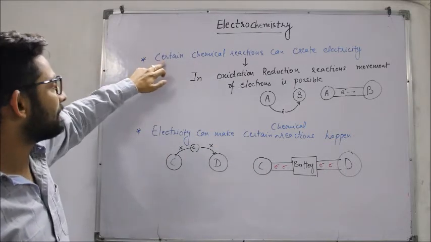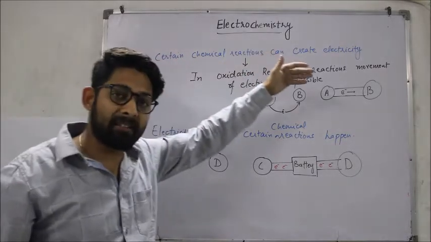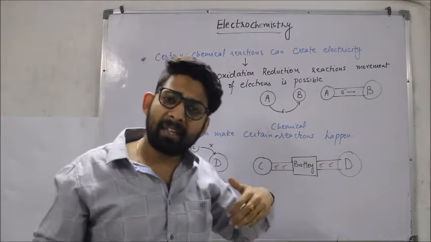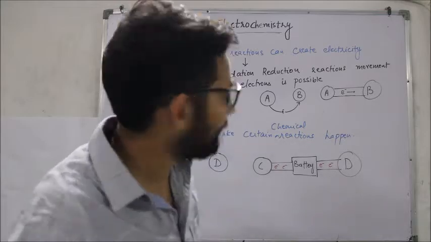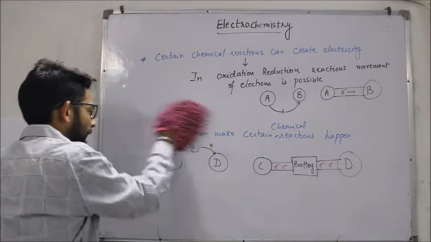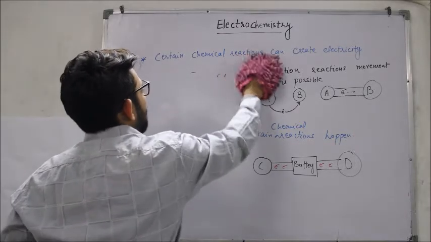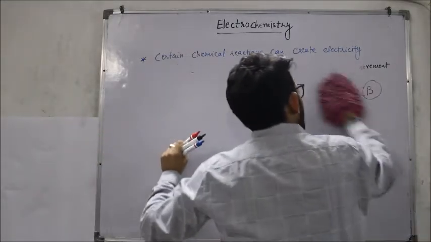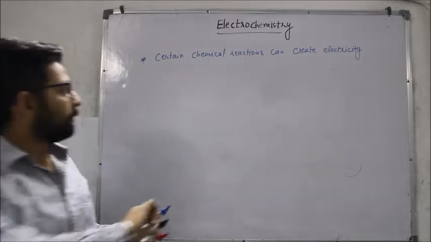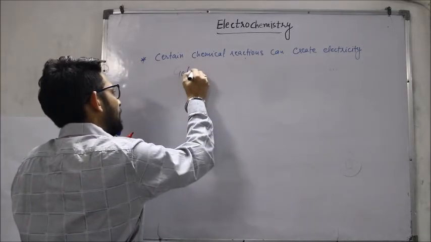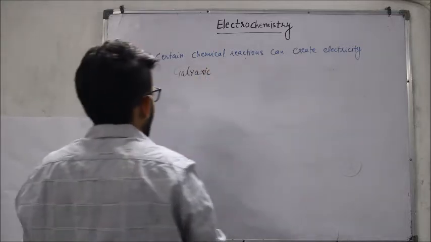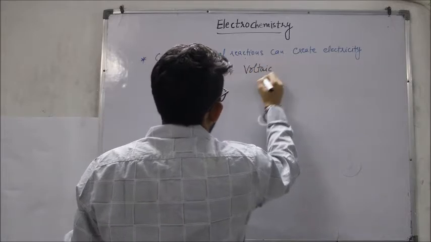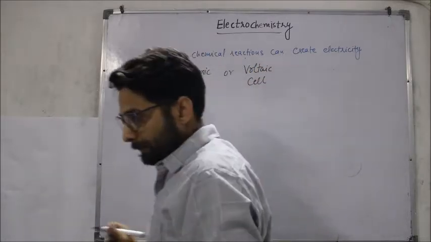Now first we are going to take this, certain chemical reactions can create electricity. तो हम इसको सबसे पहले पढ़ेंगे. इसमें you are going to understand Galvanic cell, voltaic cell, ये सब हम इसके बारे में पढ़ने वाले हैं. तो let's start with the topic that is certain chemical reactions can create electricity. तो इसमें मैंने अभी बोला भी कि we are going to study, we are going to understand about galvanic cell or voltaic cell. Fine.